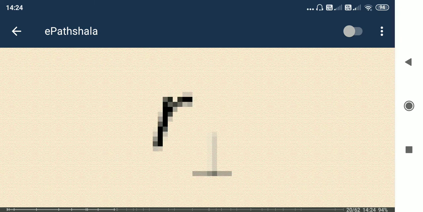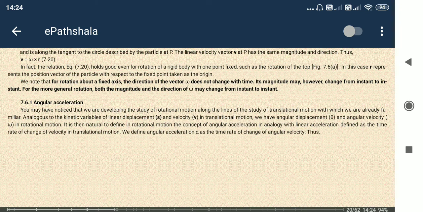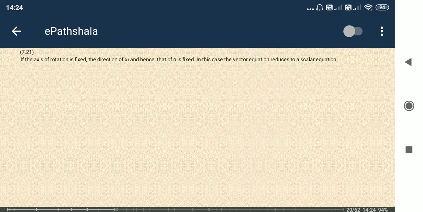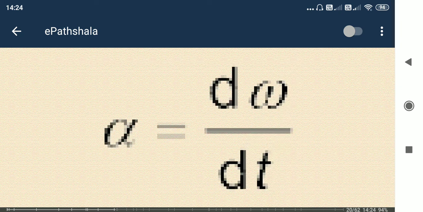Linear acceleration is equal to the radius of the motion into angular acceleration, so a is equal to r alpha, okay? And alpha is equal to d omega by dt, the change of angular velocity in unit time, that is the angular acceleration.